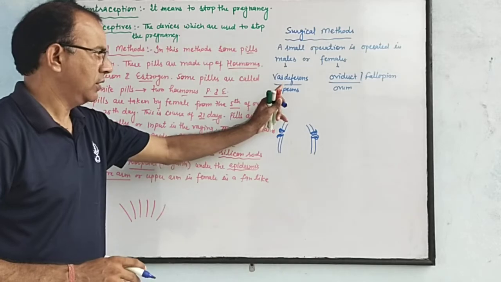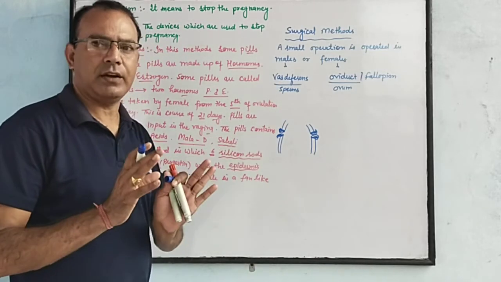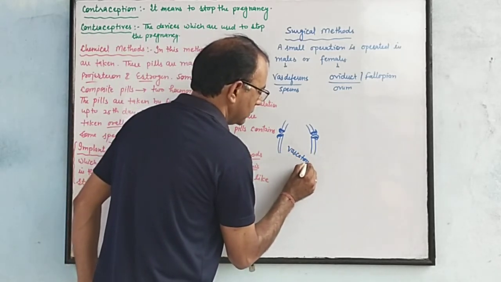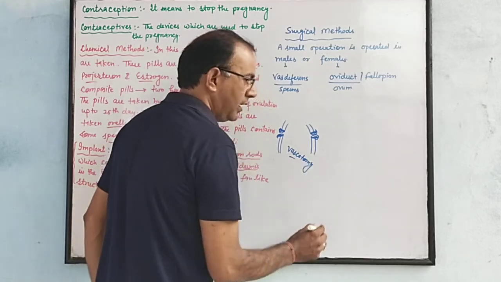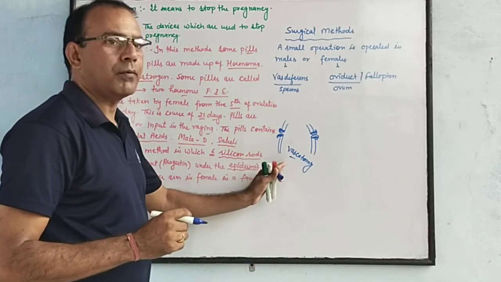This process in which the male's vas deferens is cut and both ends are tied with thread is called vasectomy.